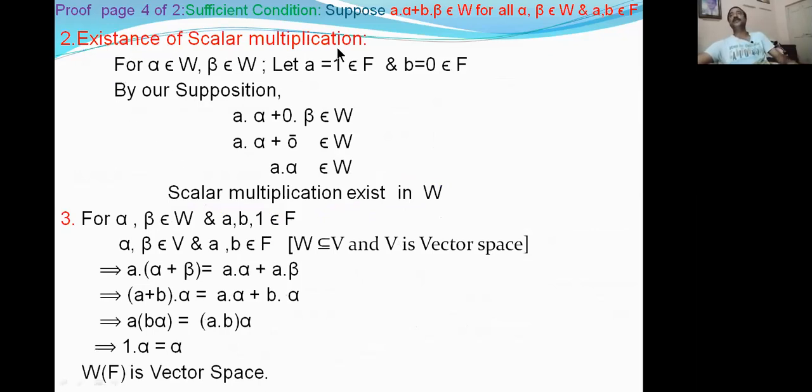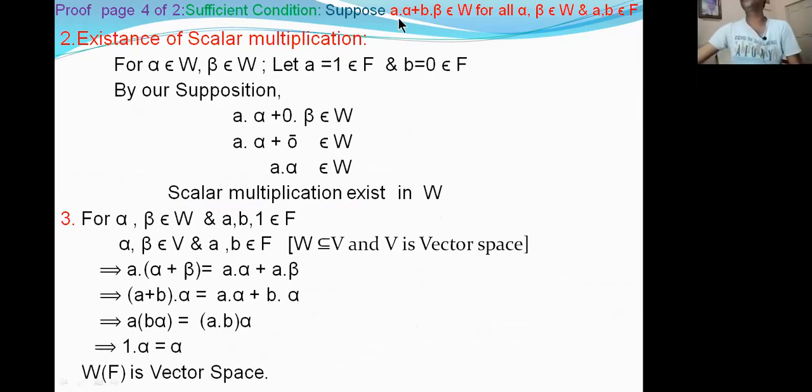Existence of scalar multiplication. This is page 4 of this theorem. We have to take one scalar and one vector. In our supposition, I am taking that let a is equal to 1, b is equal to 0. I am substituting a is equal to 1, b is equal to 0 in our supposition. Then what happens?